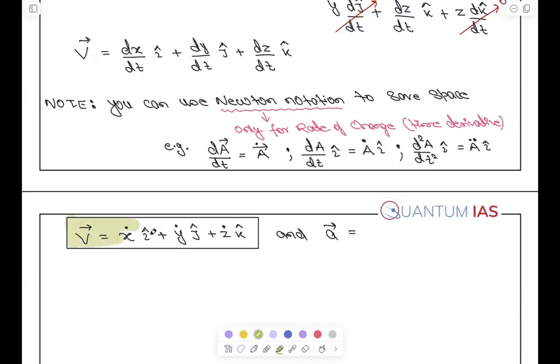Try to write the a and tell me. a is what? d square x by dt square. तो क्या करेंगे हम लोग? x double dot i cap plus y double dot j cap plus z double dot k cap sir. Very good. x double dot i cap, y double dot j cap plus z double dot k cap. ठीक है.